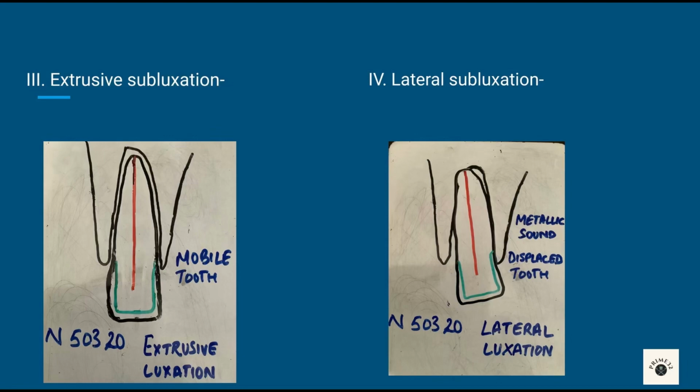Lateral subluxation, there is displacement of tooth palatally or lingually. Fracture of alveolar socket is present. There is tender to percussion, particular metallic sound is present. Treatment is reposition tooth, splint it for 6 to 8 weeks. Soft diet recommended, follow up for 1 year.